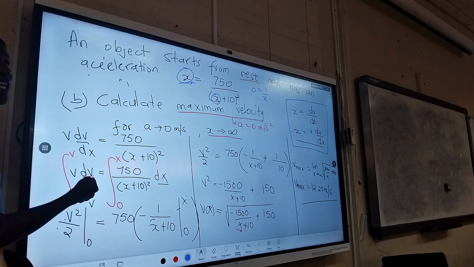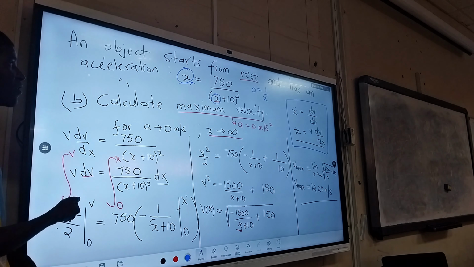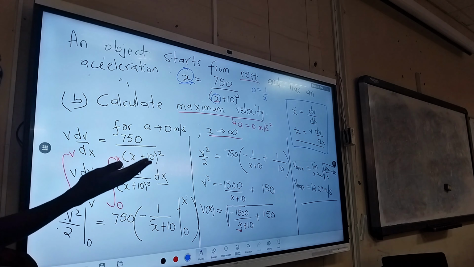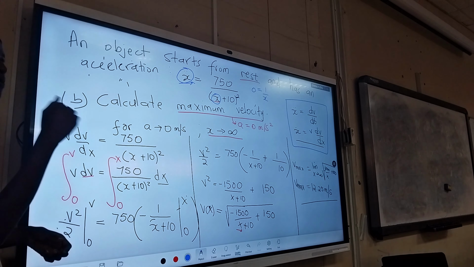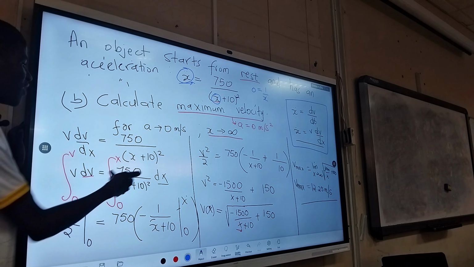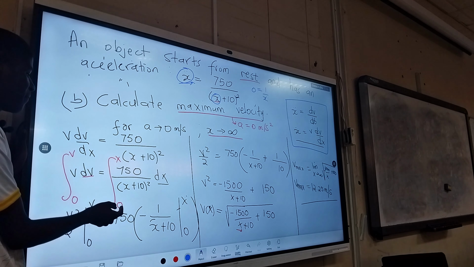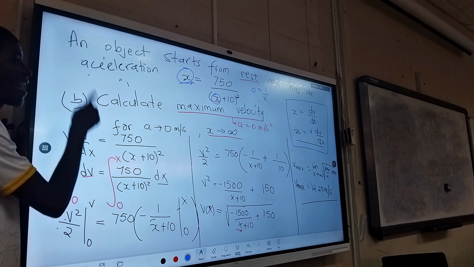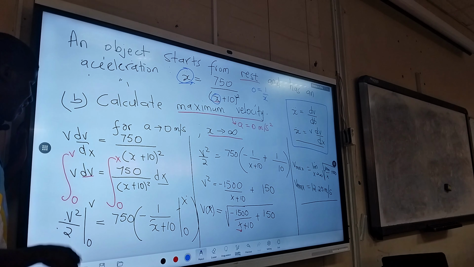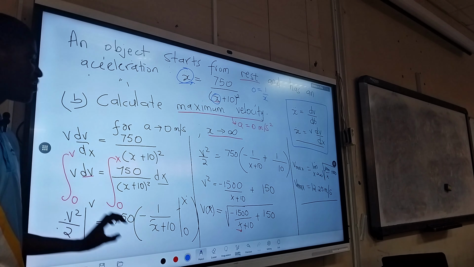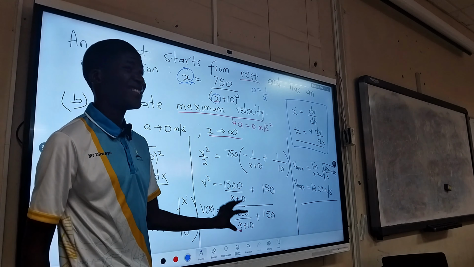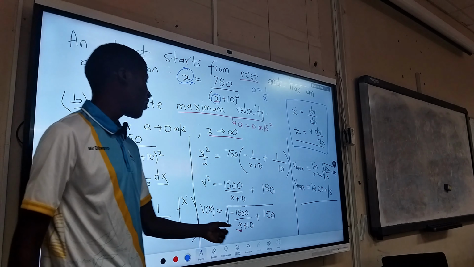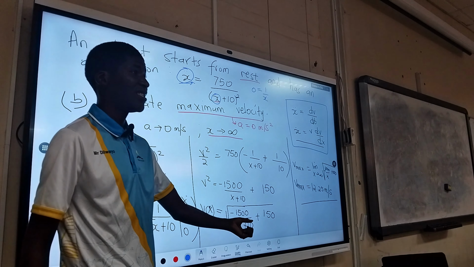Let's integrate velocity from the initial velocity, at rest, 0, to the final velocity v. It's a general equation, that's why v. We are not at a specific interval. And also the position from an initial position 0 to a final position x. This is our integration. We did all the techniques. We found out that the equation for velocity is this one. And the velocity is changing with position.